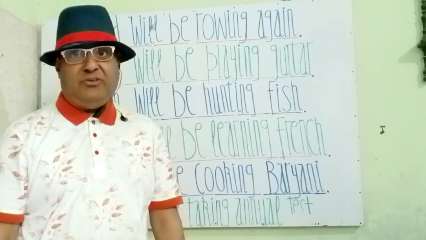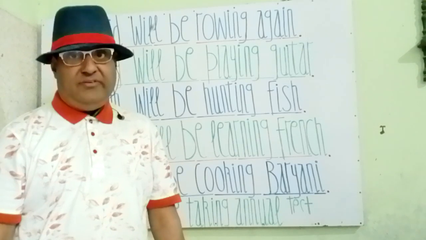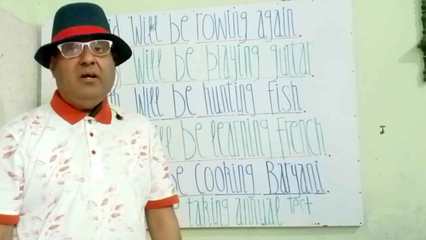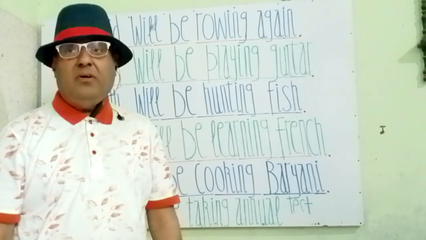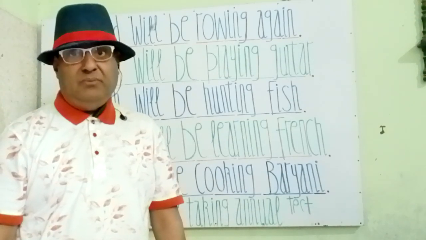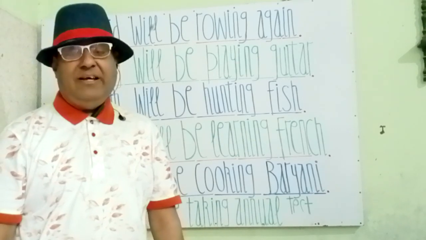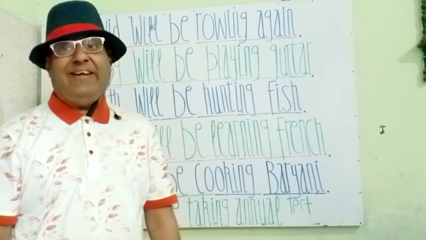Ruba is a female subject, and will is a helping verb. Be is for the continuity of verb, and learning is a basic verb form, and French is an object and a noun. Ruba will be learning French.